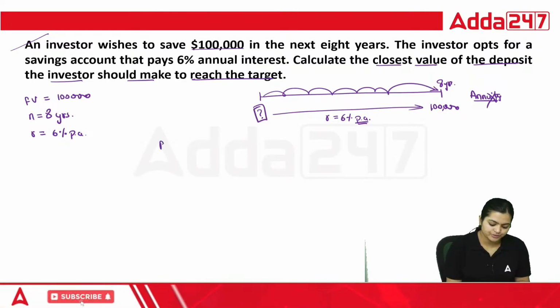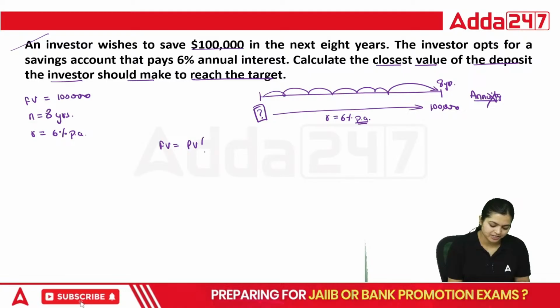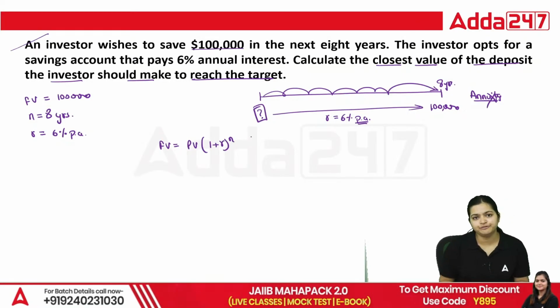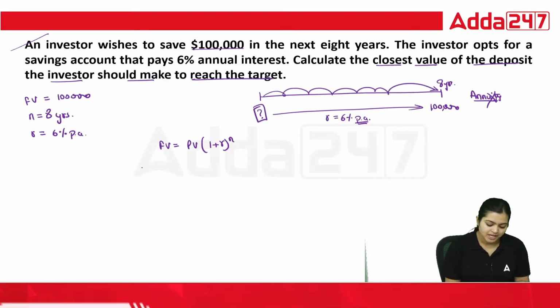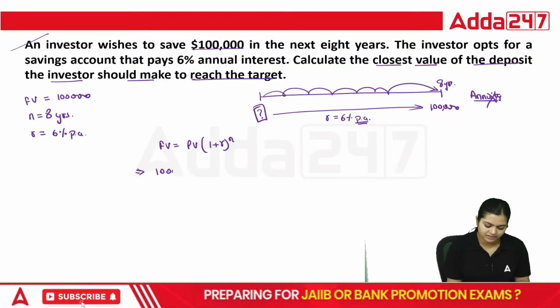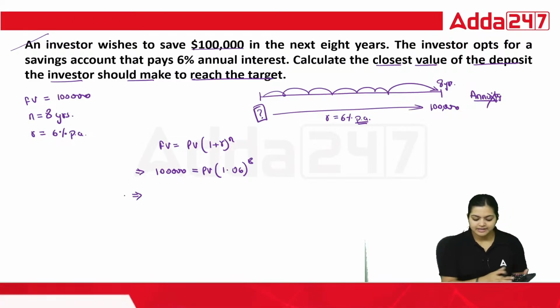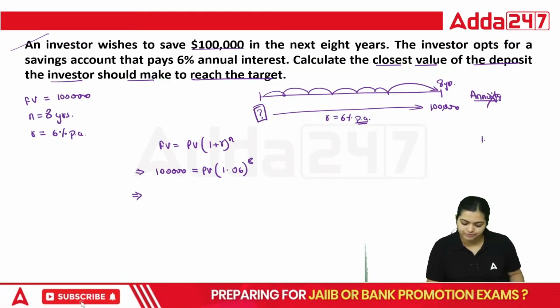So we are going to use future value equals present value times (1 plus r) to the power n. Basic compounding formula we are going to use here. So the future value that we want is 1 lakh, equals present value times 1.06 to the power 8. Yes, now again you can see here you have 1.06 to the power 8.